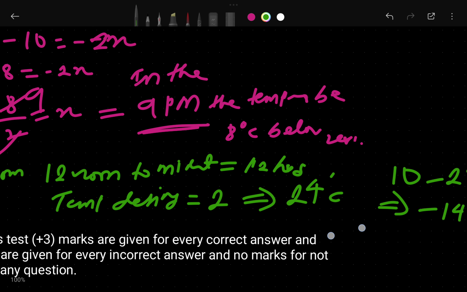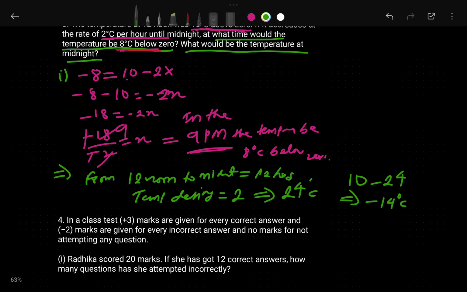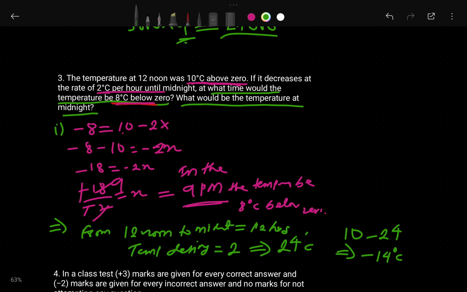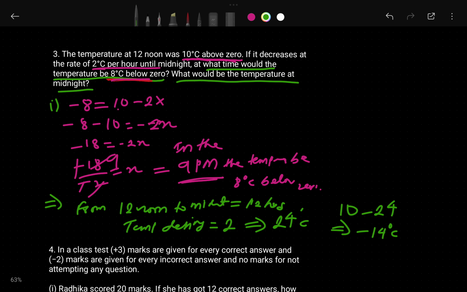Okay, if you didn't understand, then I can tell you, it is asking what would be the temperature at midnight. In the night time, what will the temperature be? The total time is 12 hours, so here it is written 12 hours, and the temperature is decreasing at the rate of 2 degrees per hour. When you multiply this, you will get 24 degrees Celsius.